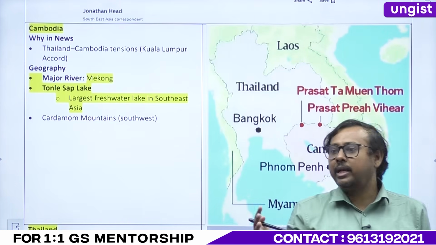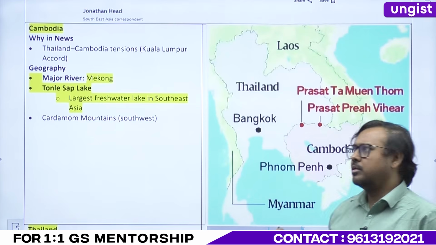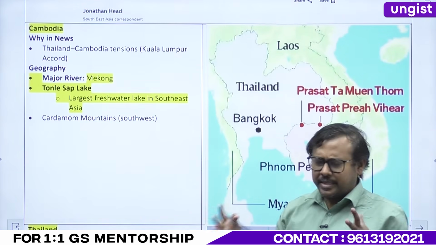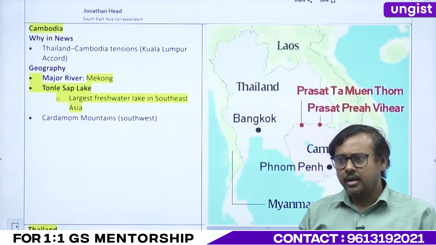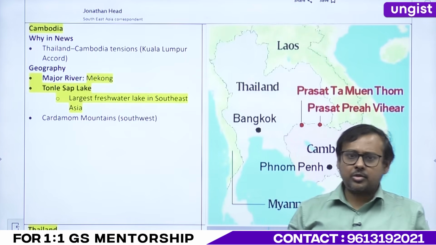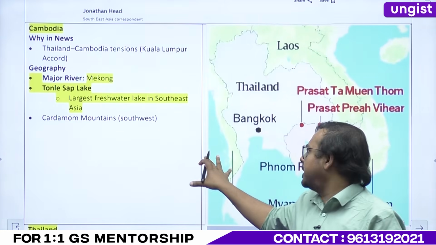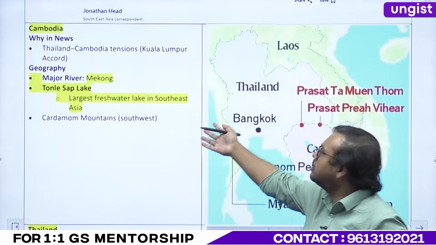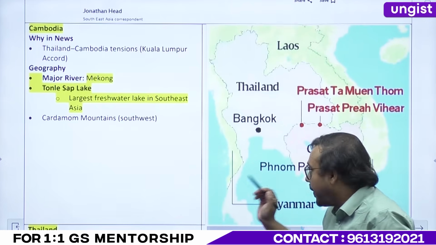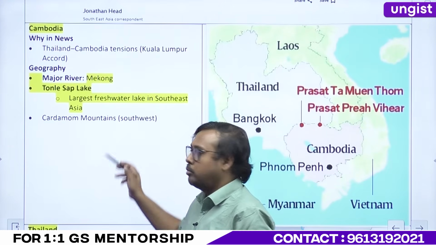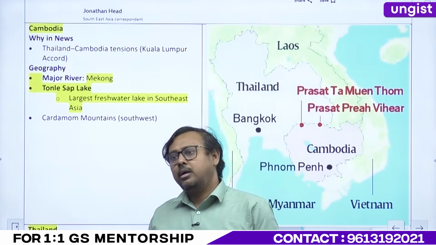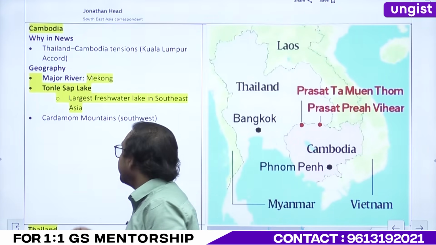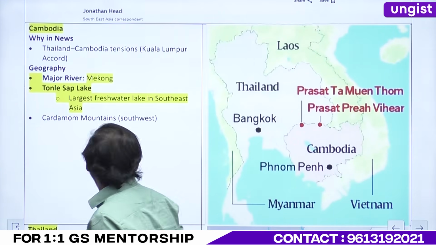And Tonle Sap has many features. It's not only one of the largest; the area is one of the largest, densest populated regions, right? And there are very unique features also. I did not keep it because UPSC has already asked about Tonle Sap. If you are interested, you can do some Google search and understand. But UPSC has not asked about the Cardamom Mountains, right? Very important. Just make sure that you see the location of the Cardamom Mountains. Okay? See the location of the Cardamom Mountains, right?